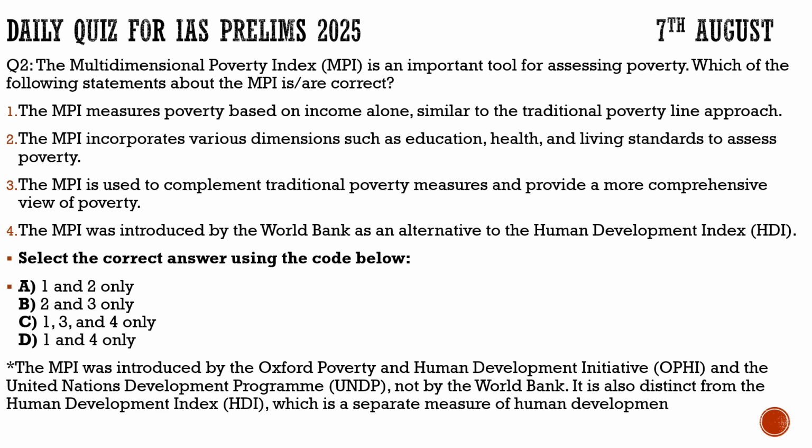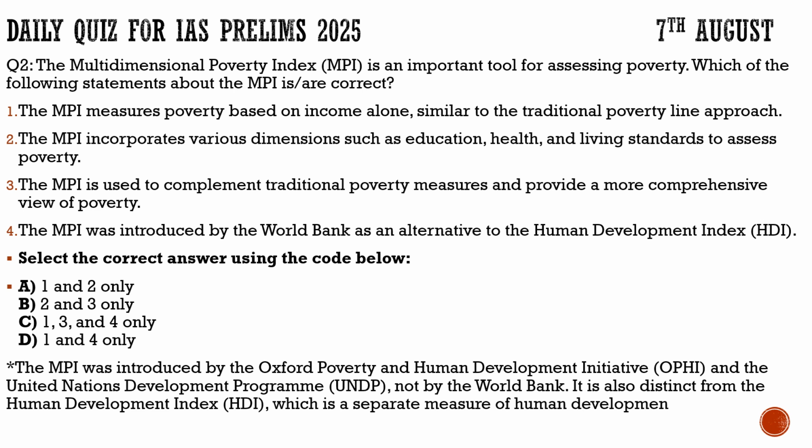Statement 4, the MPI was introduced by the World Bank as an alternative to the Human Development Index. It is incorrect because it was introduced by the Oxford Poverty and Human Development Initiative and the United Nations Development Programme. It was not introduced by the World Bank, and it is also distinct from the Human Development Index, which is a separate measure of human development. So for question number 2, the correct statements are 2 and 3, which makes option B the correct option from the code given below.